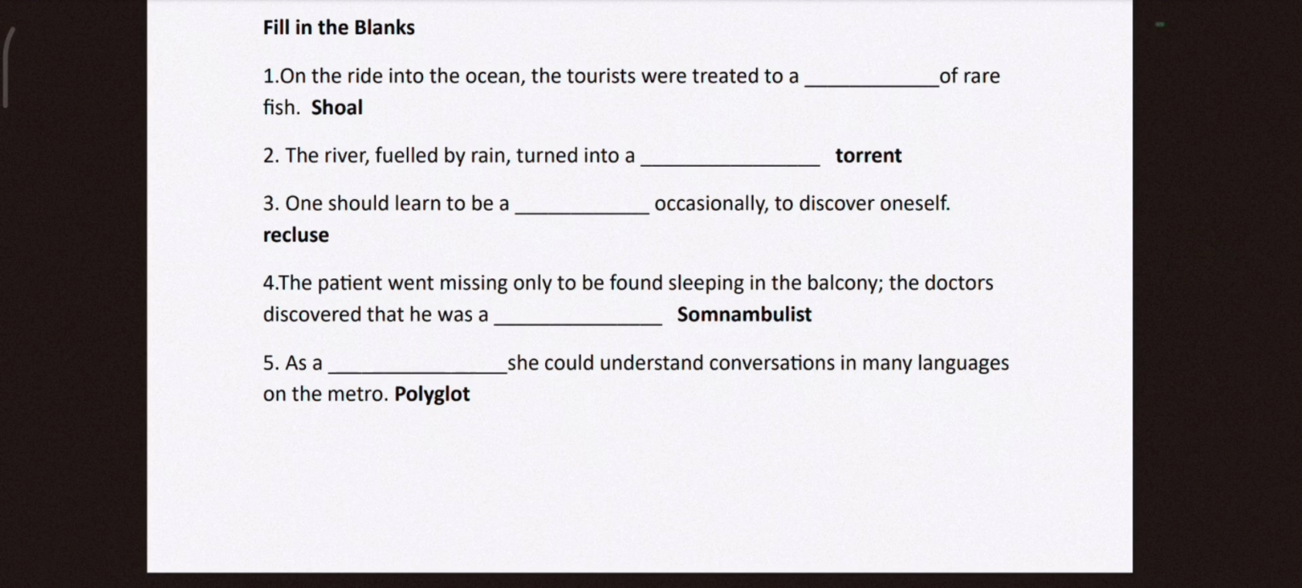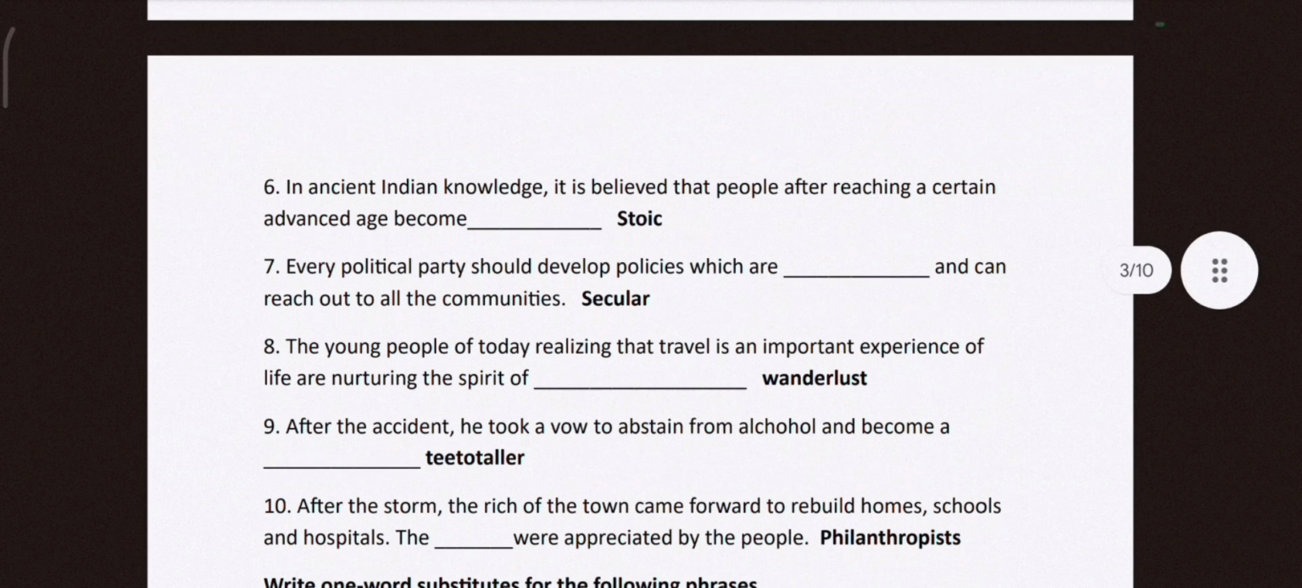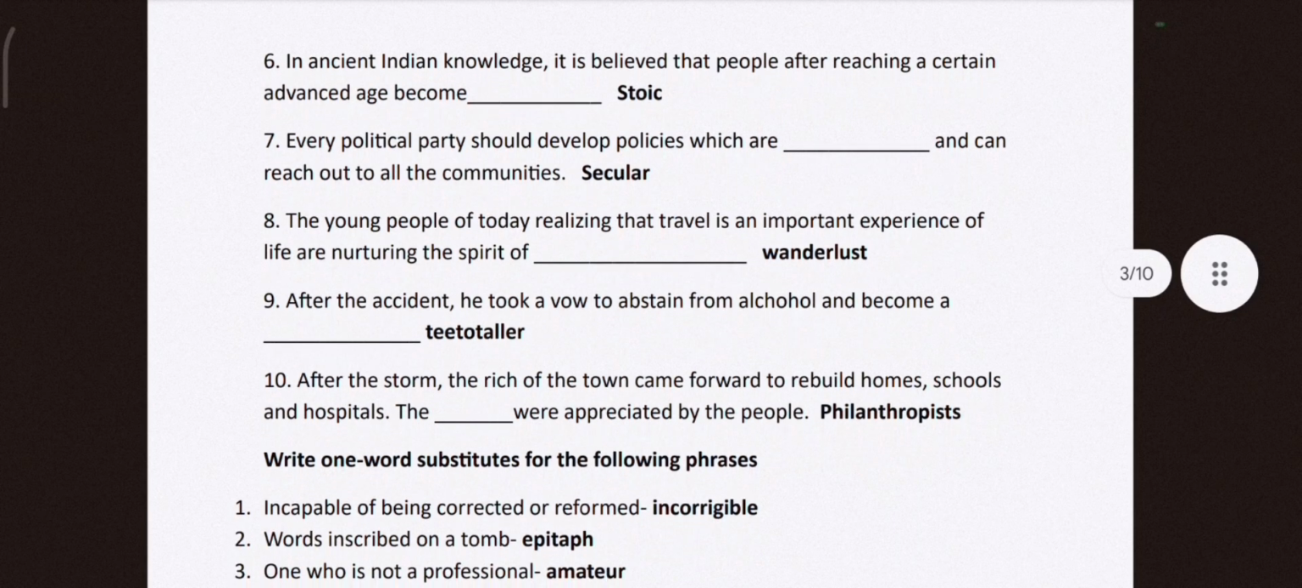The patient went missing only to be found sleeping in the balcony. The doctors discovered that he was a somnambulist. He was a sleepwalker. As a polyglot, she could understand conversations in many languages on the metro. She could understand a lot of languages. In ancient Indian knowledge, it is believed that people after reaching a certain advanced age become stoic. They don't show emotions, they accept everything that comes to them as it is.